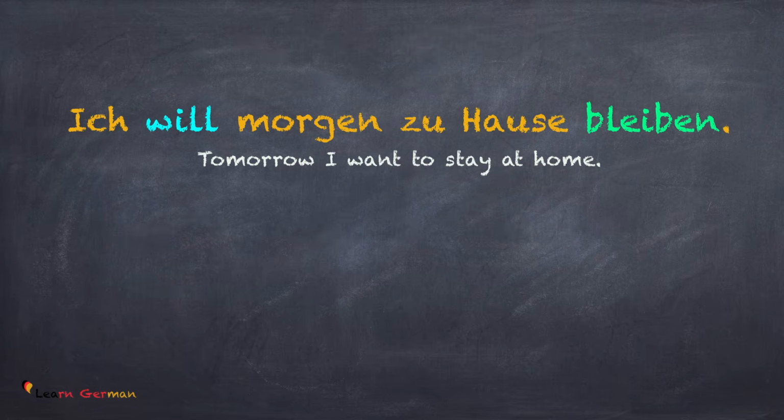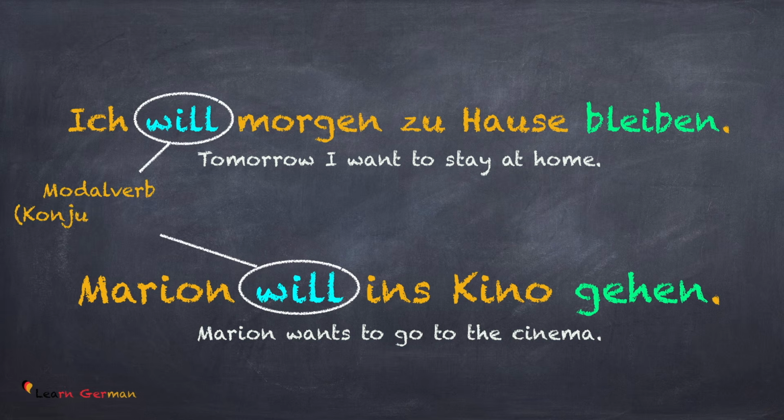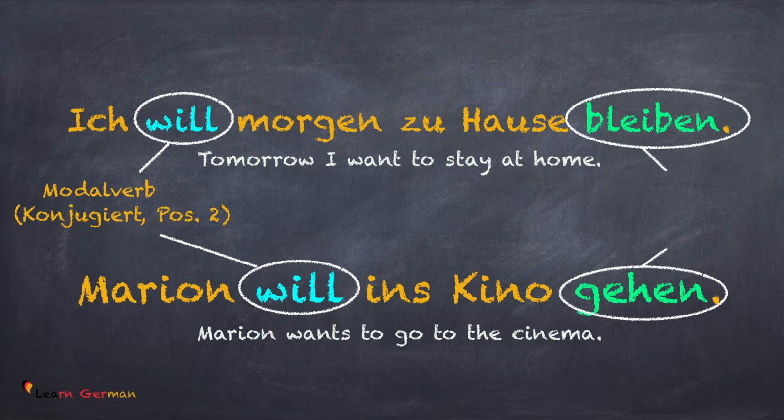So let's look at the first sentence. Ich will morgen zu Hause bleiben. Marion will ins Kino gehen. As you can notice, in both the sentences, the modal verb is in the second position and is conjugiert, whereas the other verb is at the end of the sentence and is not conjugated. So remember, a modal verb will always be in the second position in a sentence, whereas the other verb will be at the end.